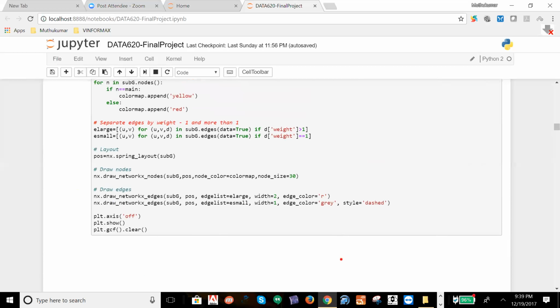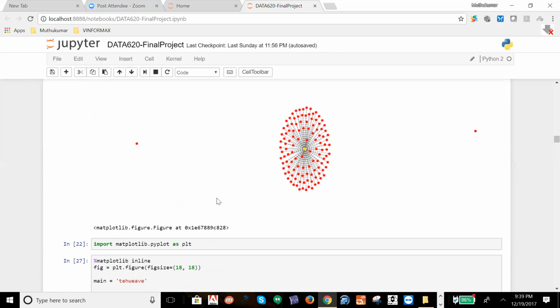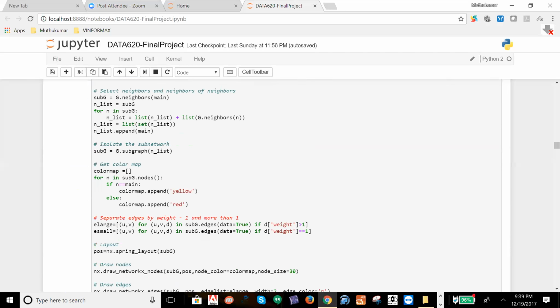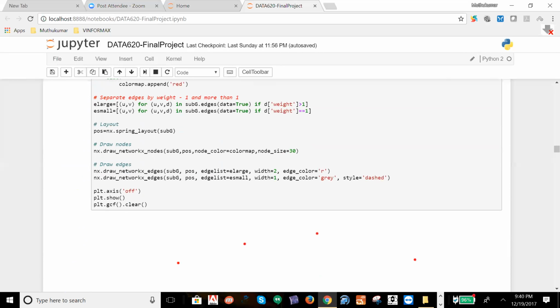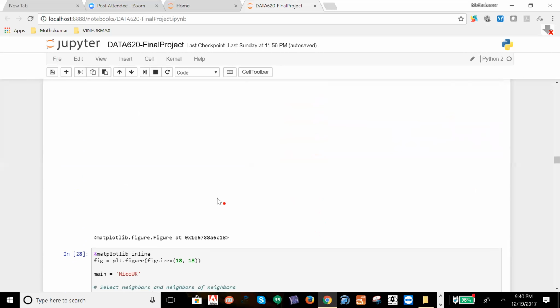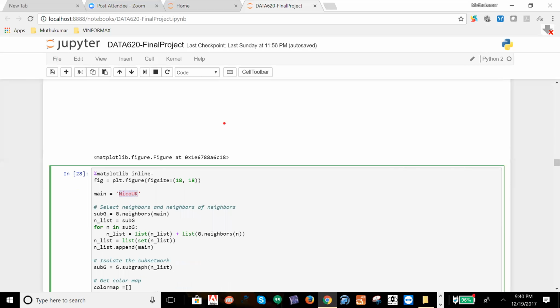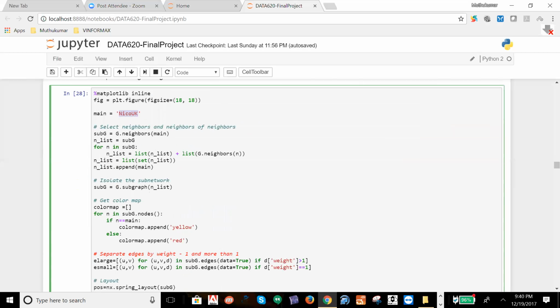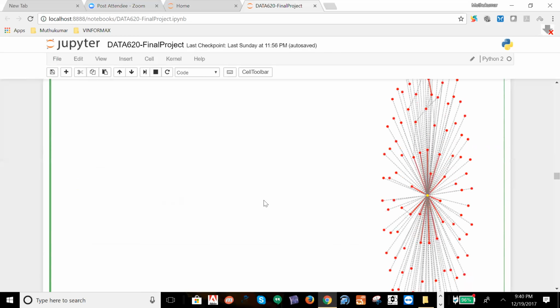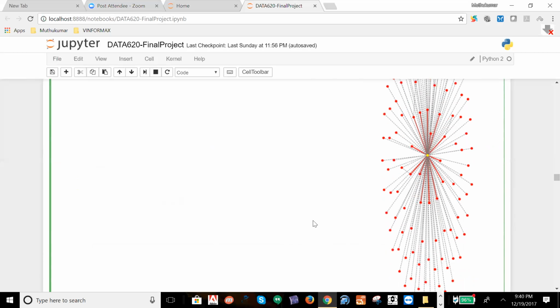So if you look at it, this is a subset of the nodes, how it has been arranged. And here is another subset of a specific node. You can look at it on the screen. And then we pulled out specific users. There are three users I have pulled. One user is called Nico UK, and there is another user. Nico UK is yellow marked, and whatever he responded to another user is dark red. The remaining is all not by him. So that is how the graph is designed.